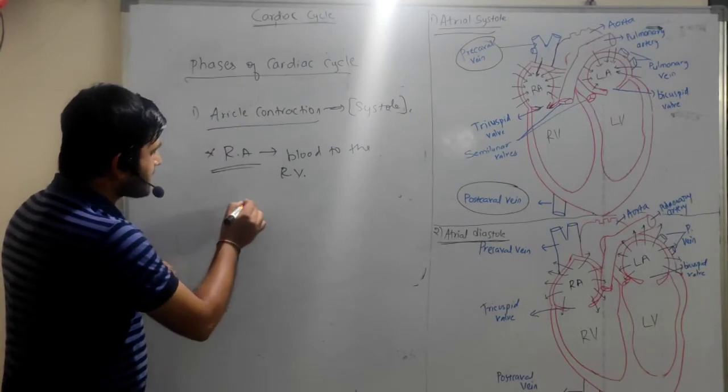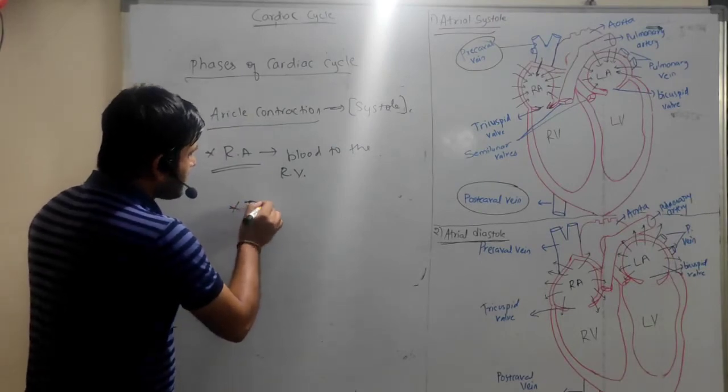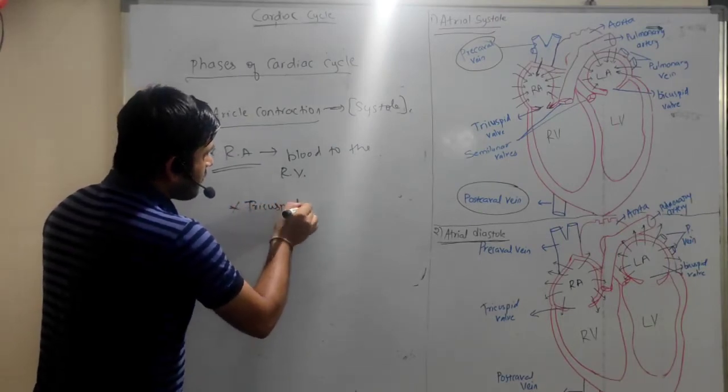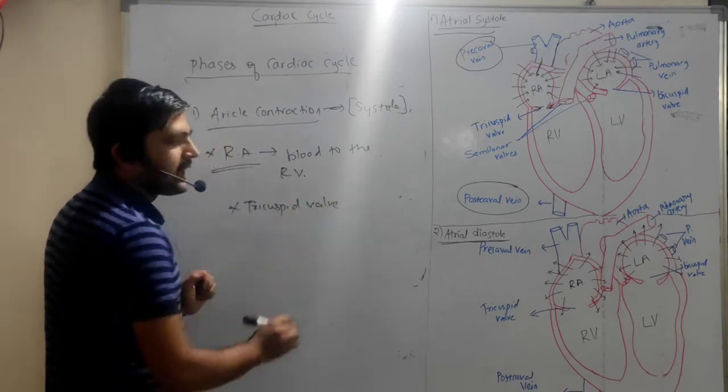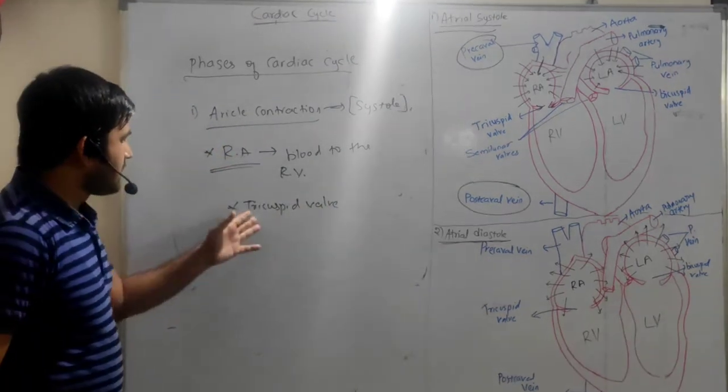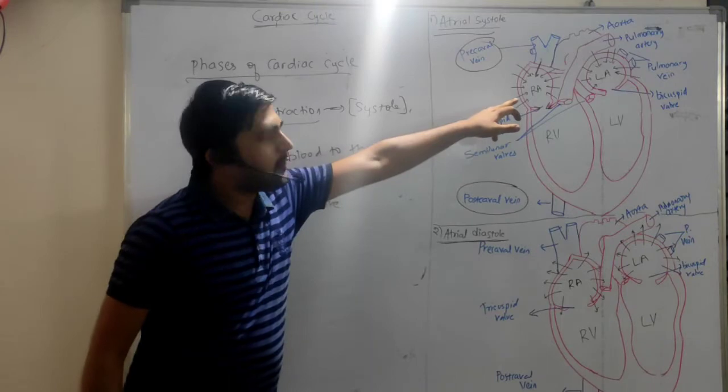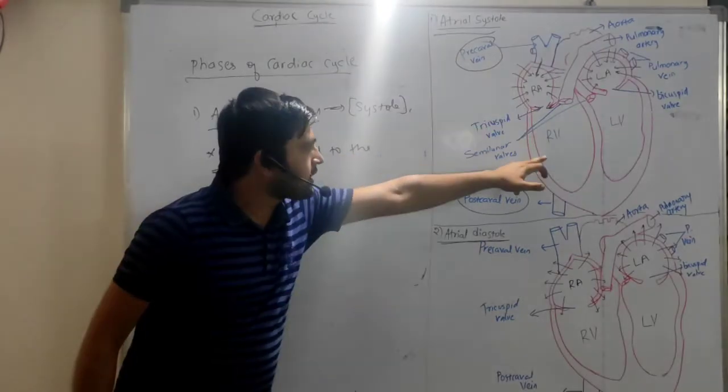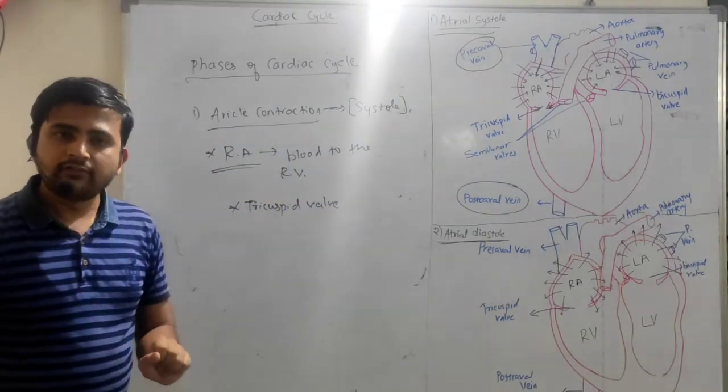That opening is called the tricuspid valve, right? By the opening of the tricuspid valve, the blood from the right auricle is transferred to the right ventricle.